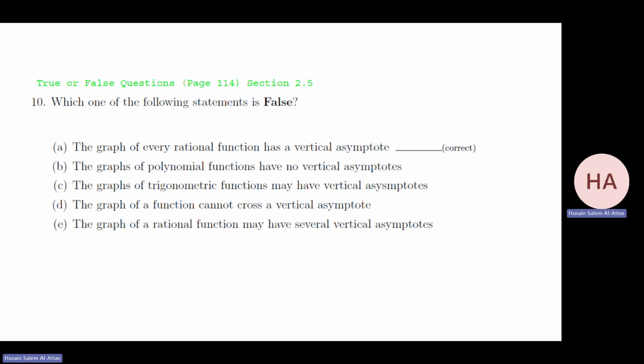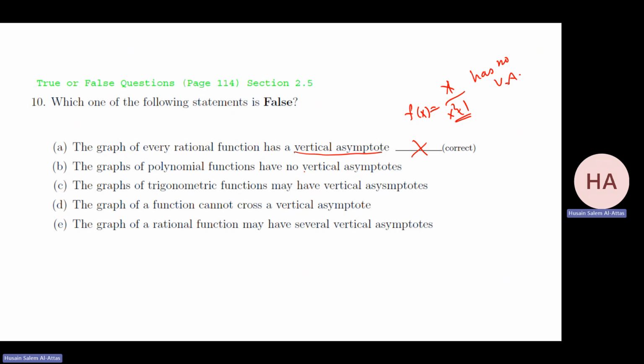Which one of the following statements is false? I want the false statement. The graph of every rational function has a vertical asymptote. No, this is wrong. Why? Take this function, which is a rational function. Make it x over x squared plus 1. But it has no vertical asymptote, because the denominator is impossible to be 0.